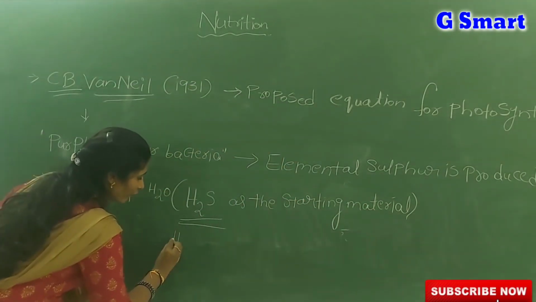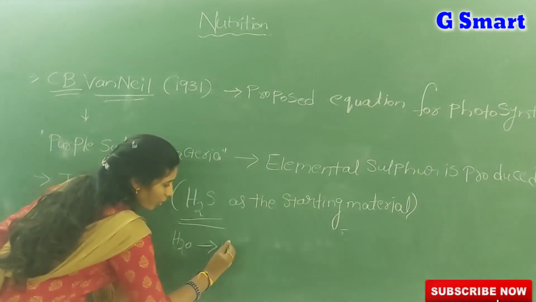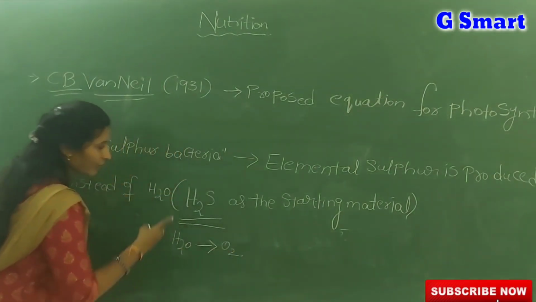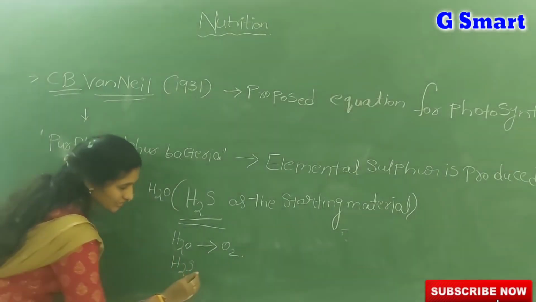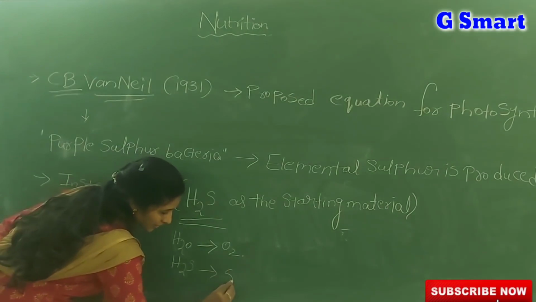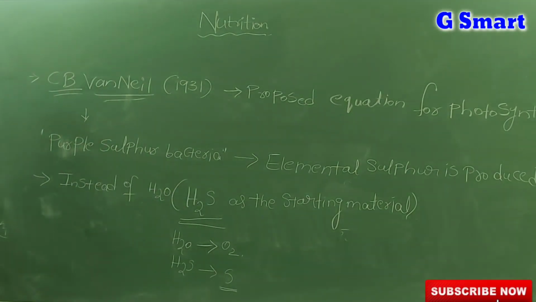In the photosynthesis equation, if water is utilized, oxygen is released. But Van Neil used hydrogen sulfide instead of water. That's why instead of oxygen, elemental sulfur was released. Very important. According to C.B. Van Neil, light plays an important role in photosynthesis.